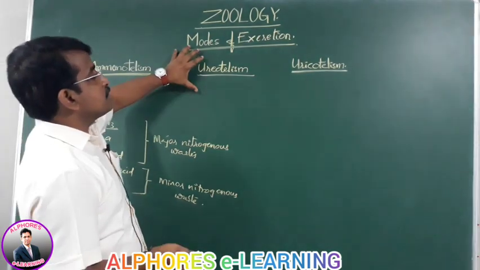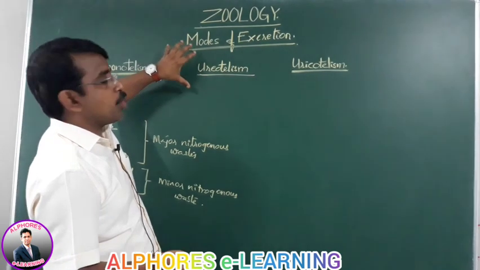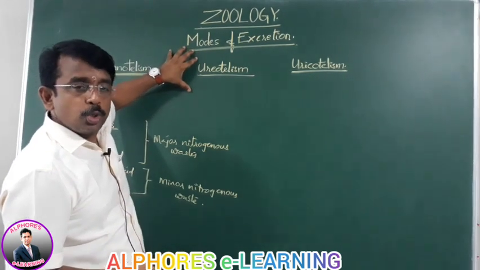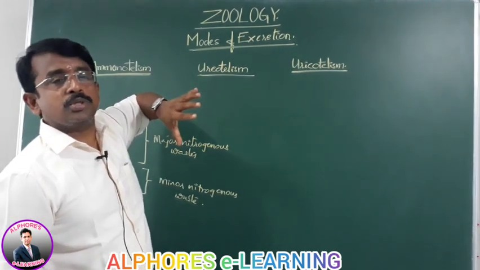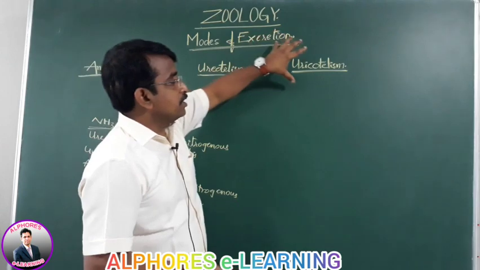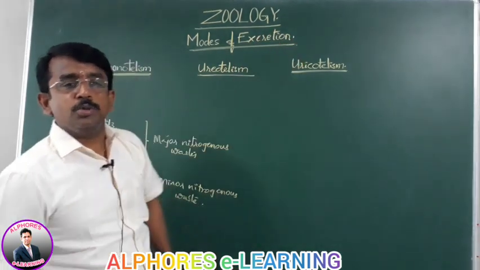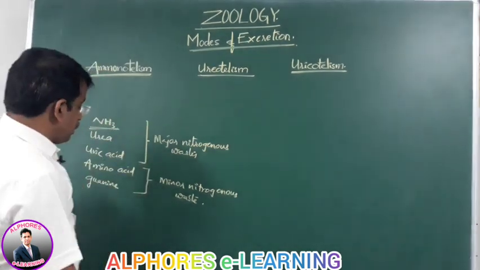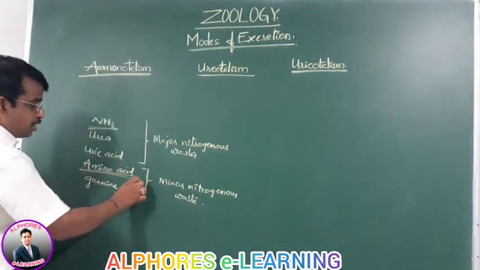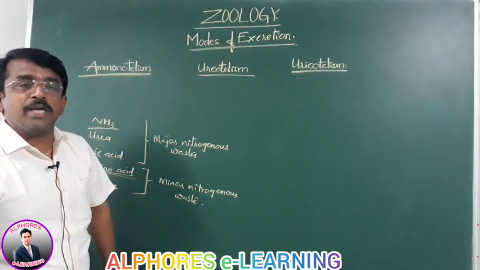Whereas the animals that excrete urea as their nitrogenous waste are named the ureotelic animals. Such phenomenon is ureotelism, and the animals that excrete uric acid are named the uricotelic animals, that is uricotelism. And the animals that excrete amino acids are named the aminotelic.